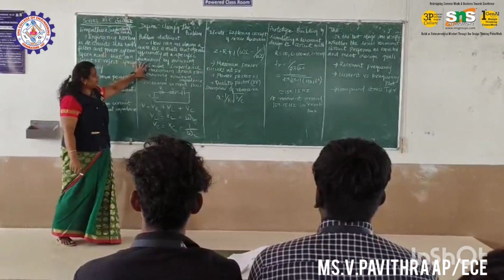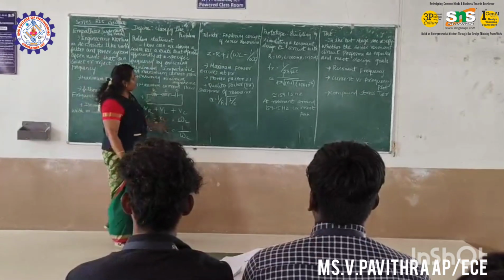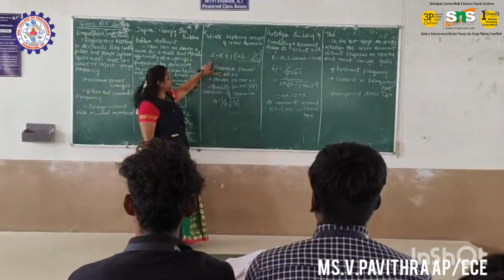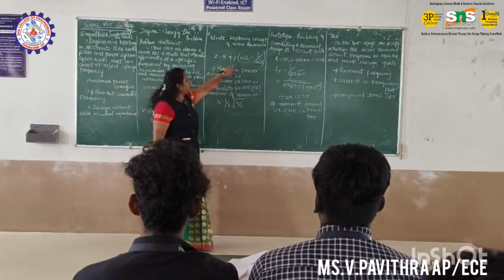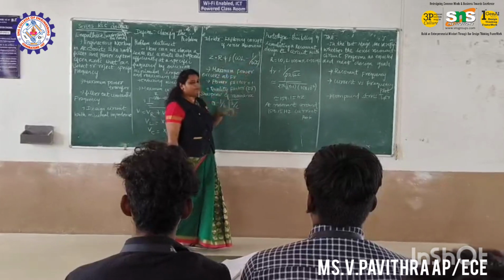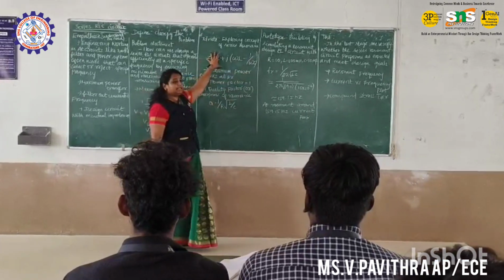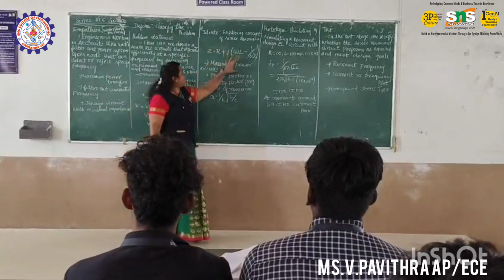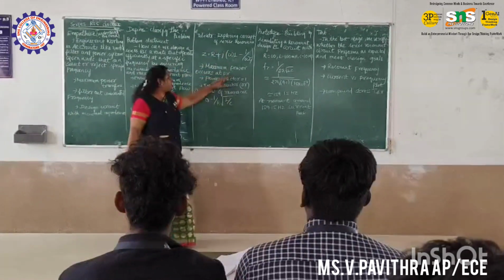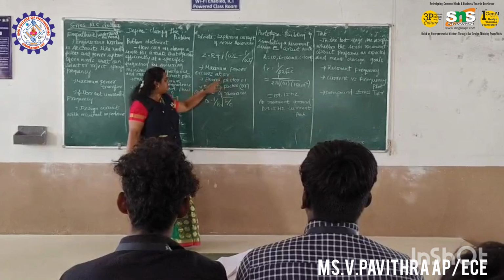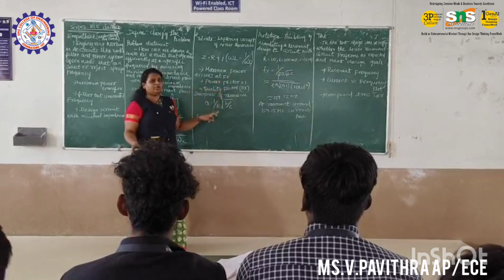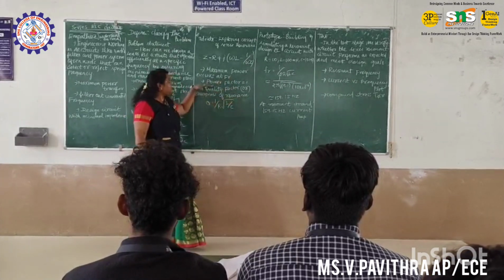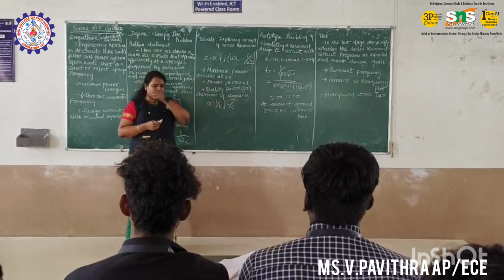Okay, then I have taken this and we have found some solution. Z is equal to R plus j omega L minus 1 divided by omega C. This is the impedance that we needed. Okay. Then from this formula we have achieved the maximum power occurs at the resonant frequency and power factor. We already know power factor is equal to 1. And from this we are going to find out the quality factor.